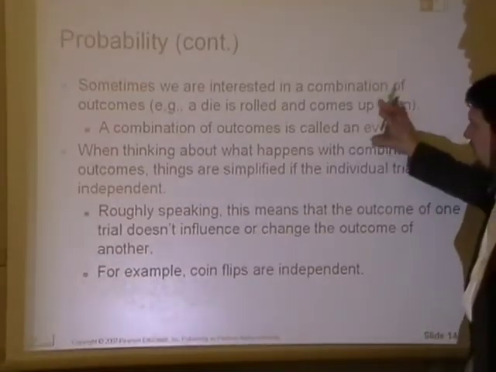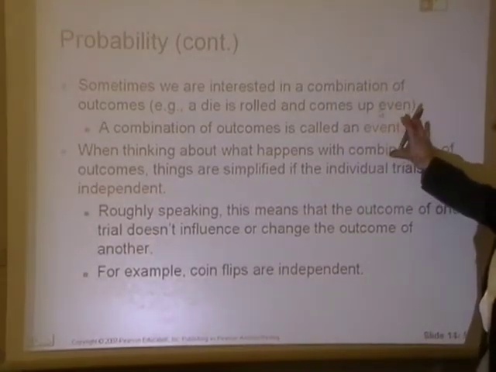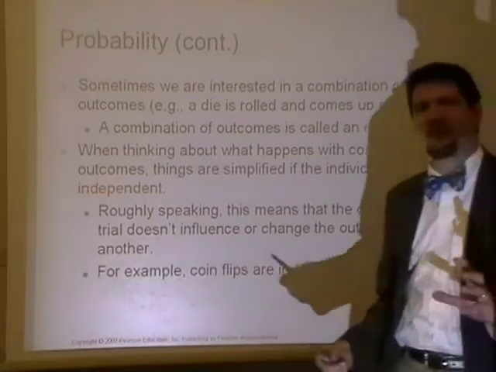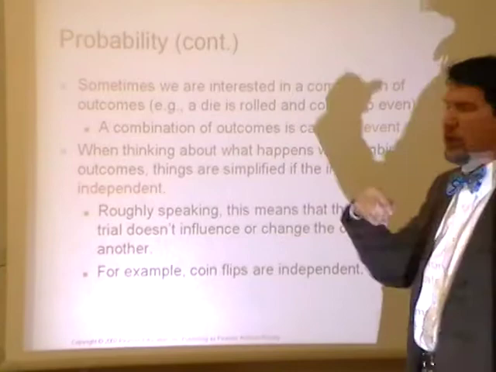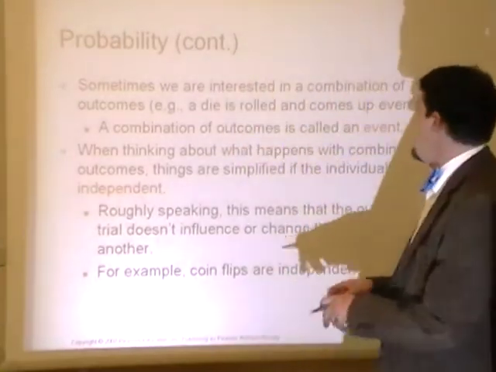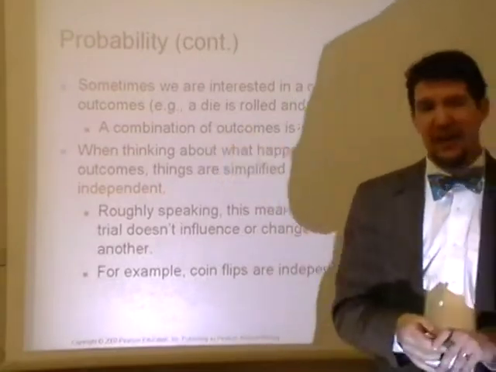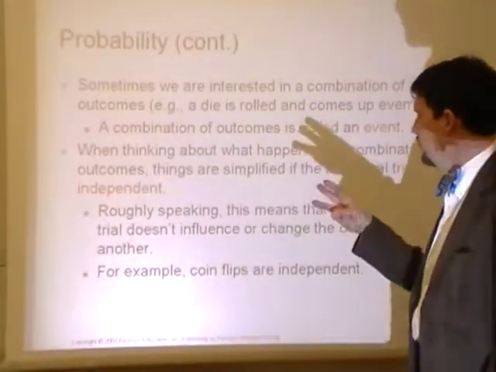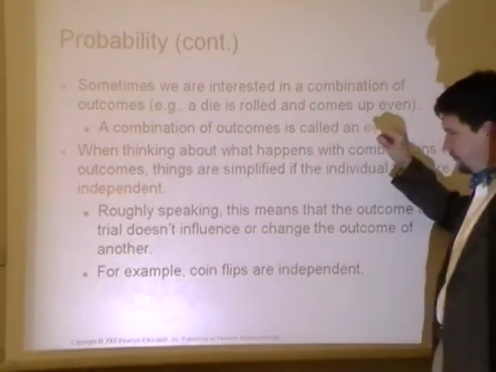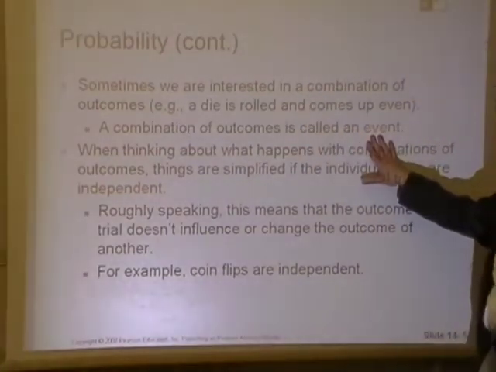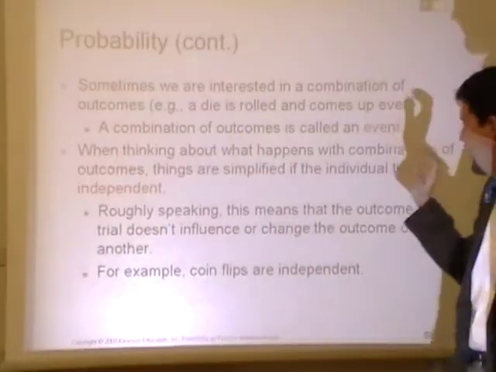Okay. Sometimes we're interested in combination of outcomes, such as a die is rolled and comes up even. So what that means is that I want a very specific event. I want a 2, a 4, or a 6. And the probability of that would be, well, there are 6 sides, and there are 3 possible successes. So the probability of getting an even number would be 3 out of 6. And here we've got the word event again, and we're going to consider event to be just like I roll the die, it's the trial, that's fine.